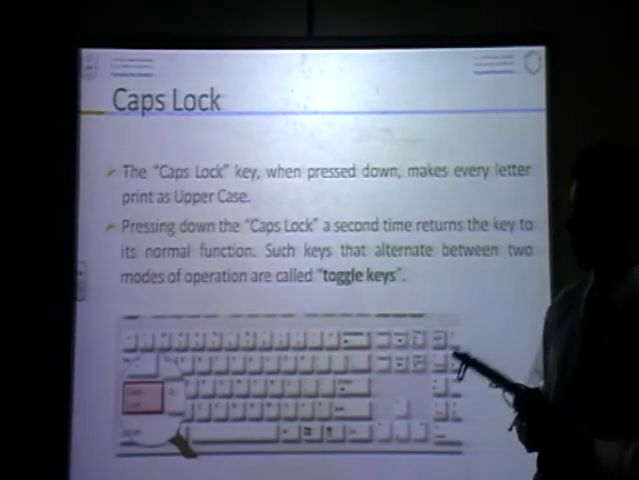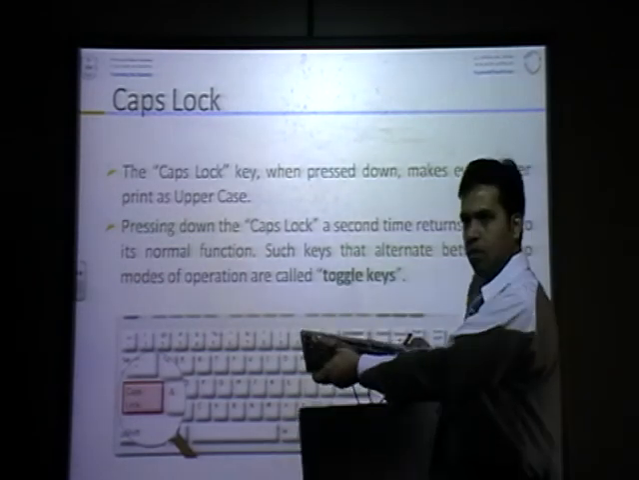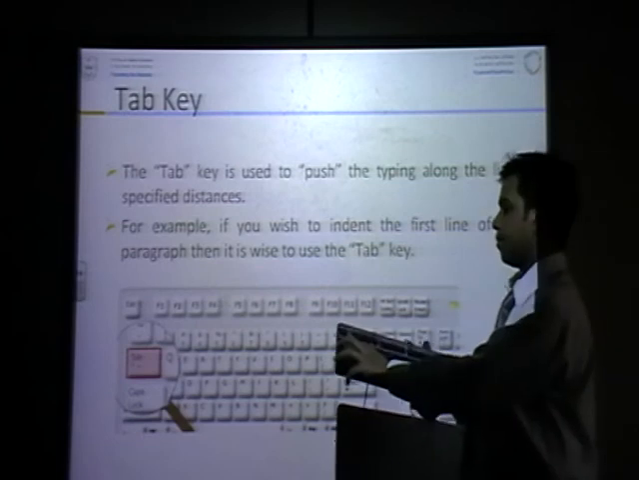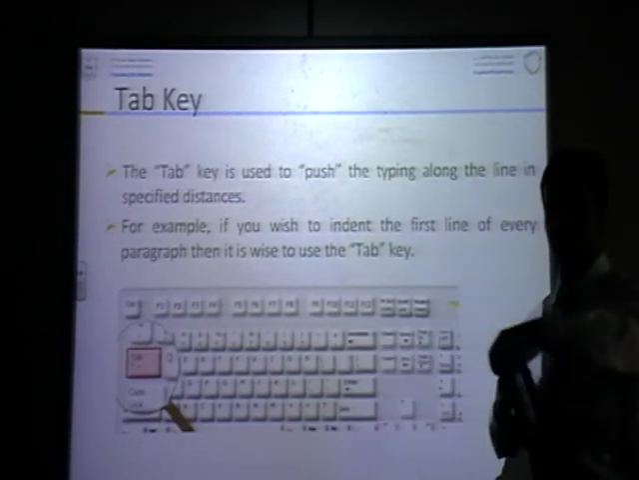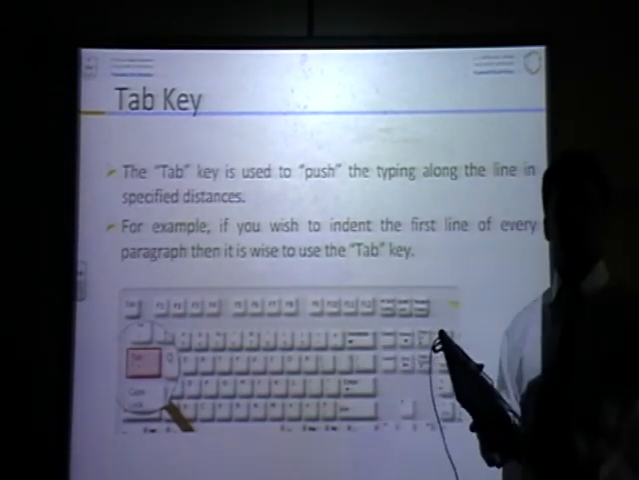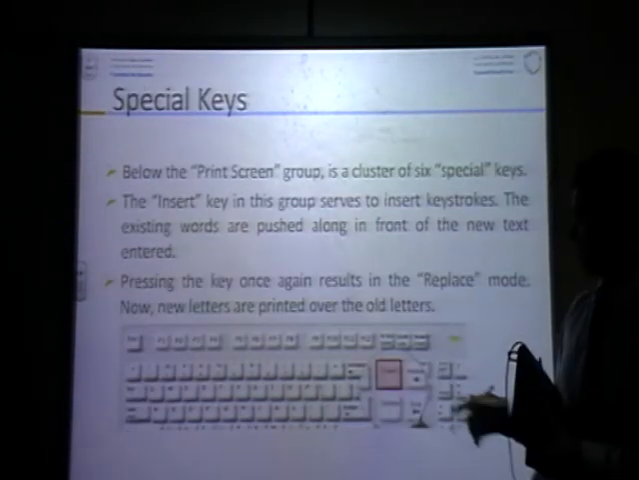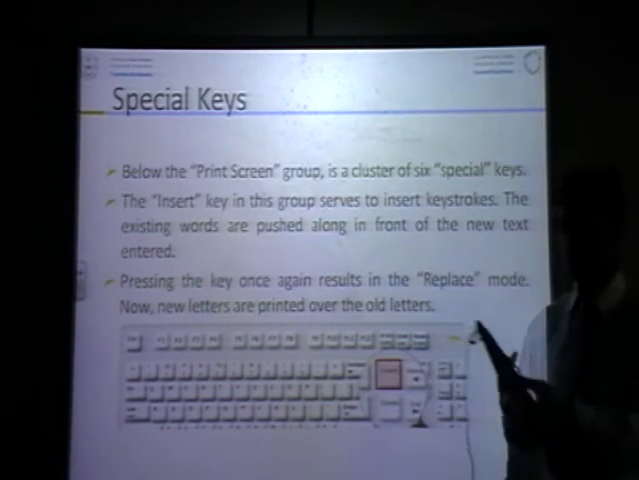Caps lock. Caps lock is here, for capital letters. Yes, good. Tab key, this one, is to change or move, to move from one column or from one place to another place. Special keys like insert, home, delete and end.